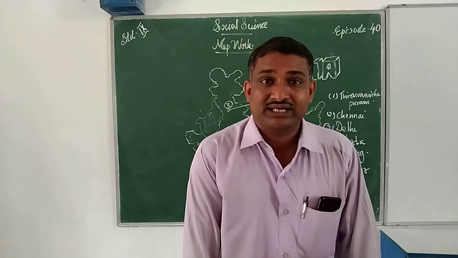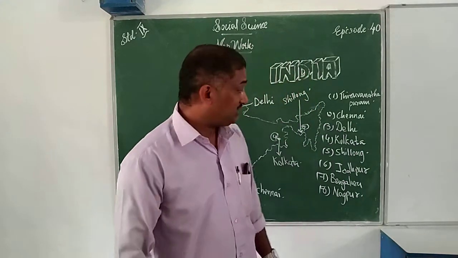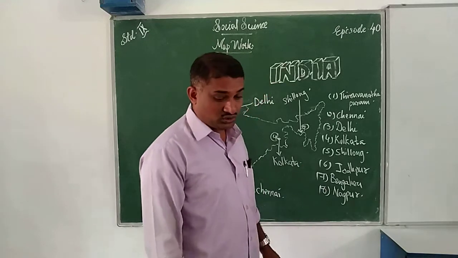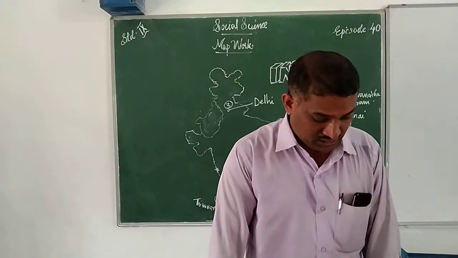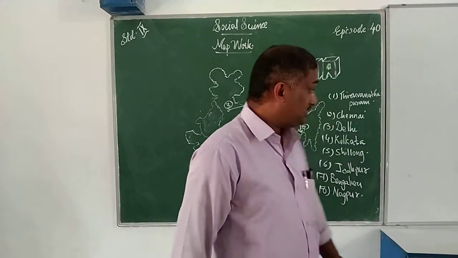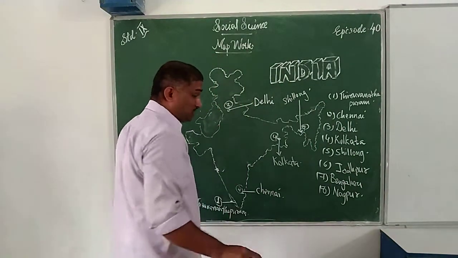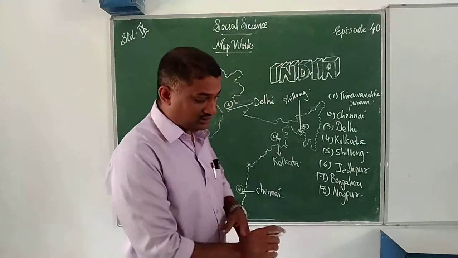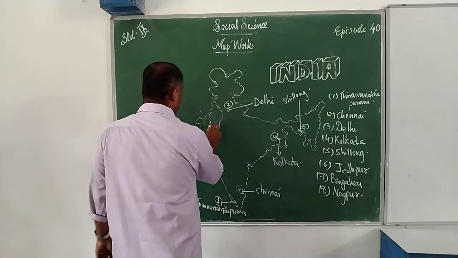And the sixth one, we want to locate and label the sixth one. What is the sixth question? That is Jodhpur. We want to mark Jodhpur. Where is it located? It is located here, Jodhpur. You can locate it here.